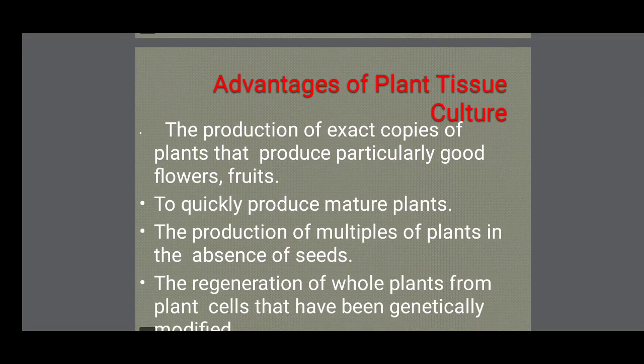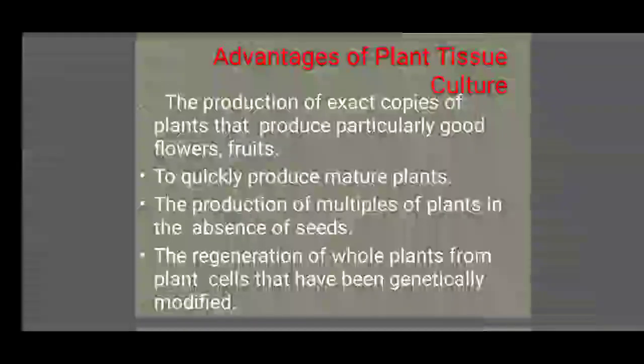Advantages of plant tissue culture: the production of exact copies of plants that produce particularly good flowers and fruits. So, what is the first advantage of plant tissue culture? The production of exact copies of plants. If you want a good plant, we have so many types of plants. Some plants have very small fruits with a sour taste.